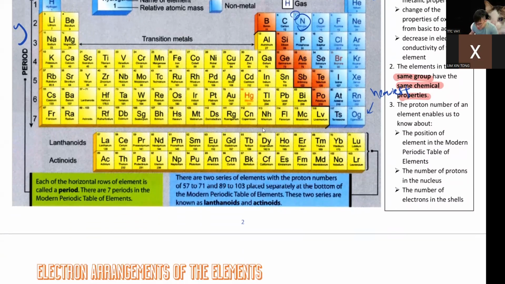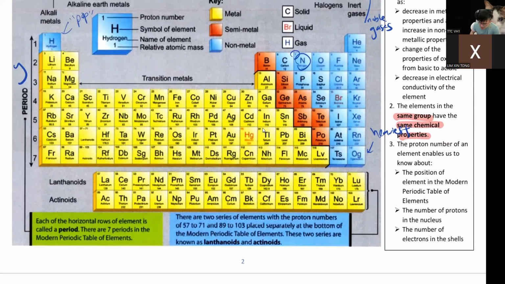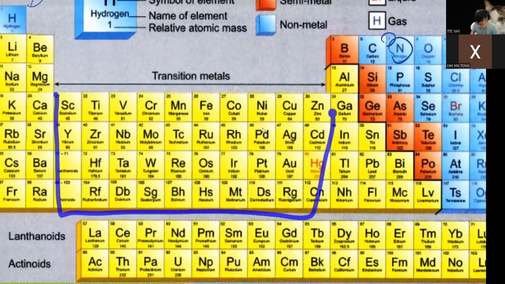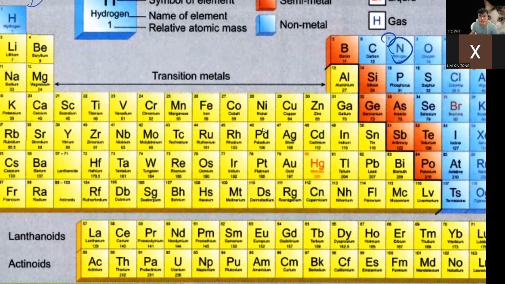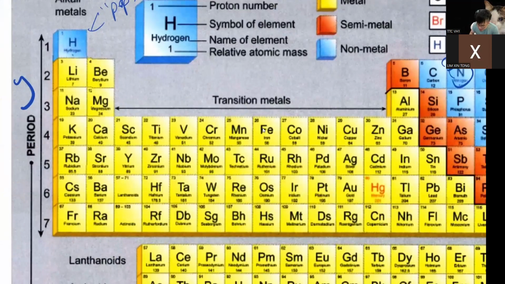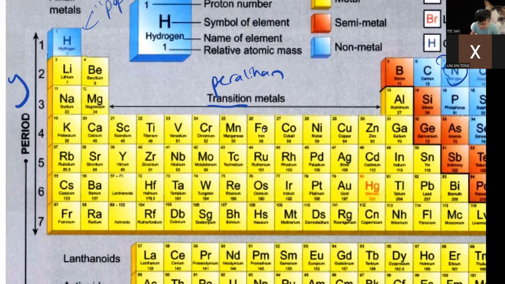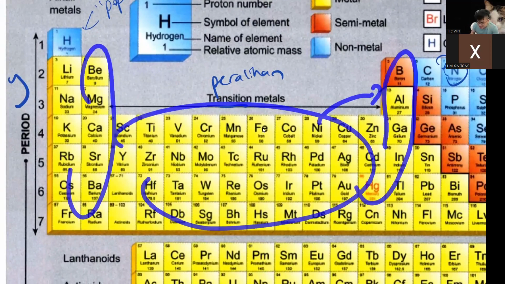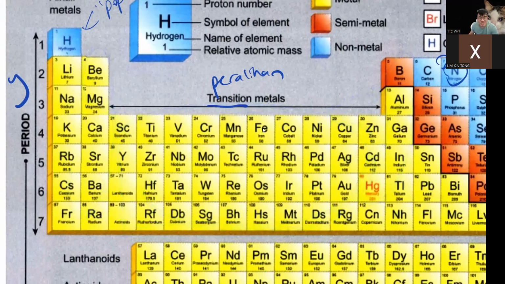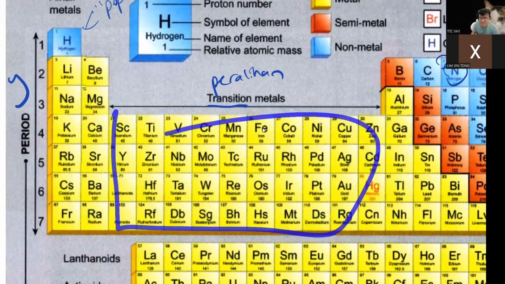And one more thing to add on before I end this. These metals here in the middle, we call them transition metal. You know what is transition? Transition is 转变. In BM, transition is called peralihan. You know what is peralihan? If you suck at standard 6, you have to take another class before you go to form 1. This is standard 6, this is form 1. In the middle, we have peralihan, transition. So these metals, we call them transition metal.